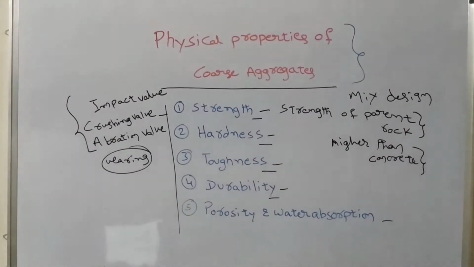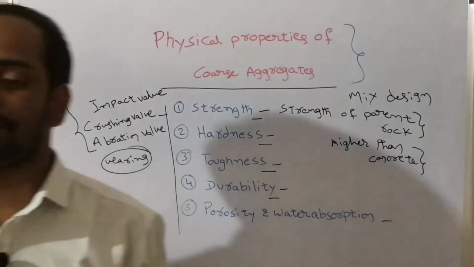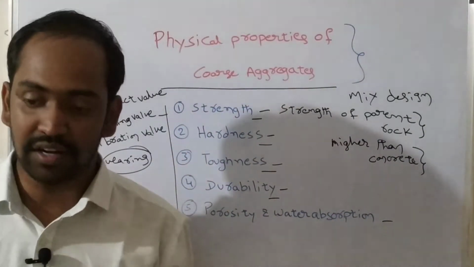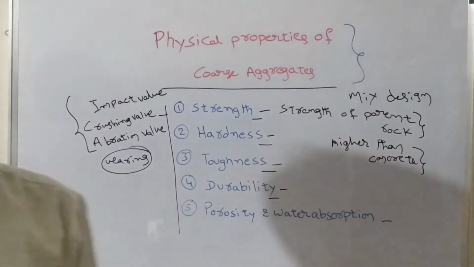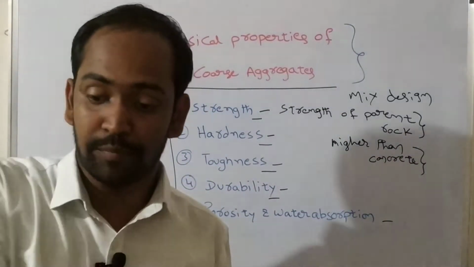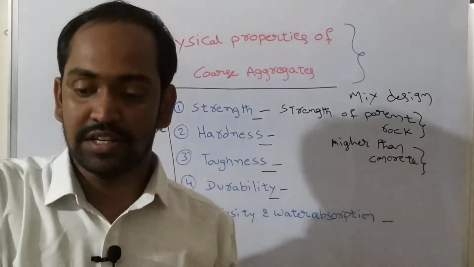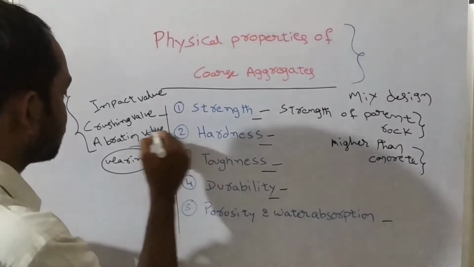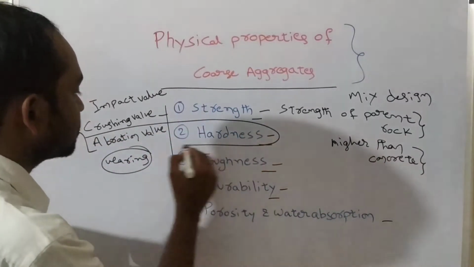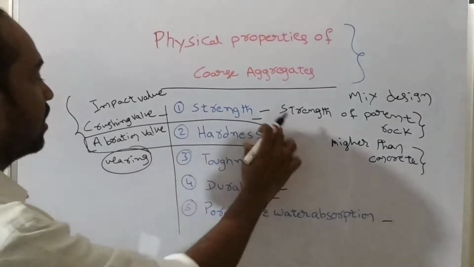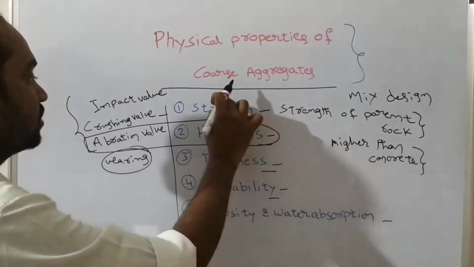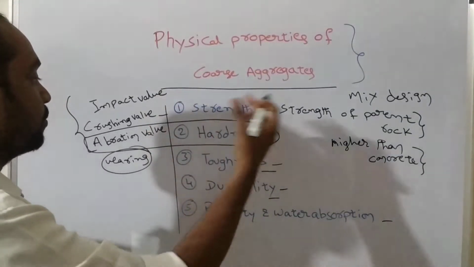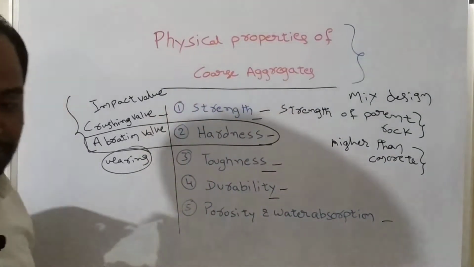Hardness is the surface property of aggregate. Understand? Hardness of aggregate is the ability of aggregate to withstand wear, or load, or applied pressure. So the hardness depends on the type of parent rock. The test which is conducted for measuring hardness is called the abrasion value test. So the abrasion value test is used to calculate the hardness of aggregate. The strength of aggregate will be mentioned in terms of its abrasion value, it means in terms of its hardness. That's what we should remember.